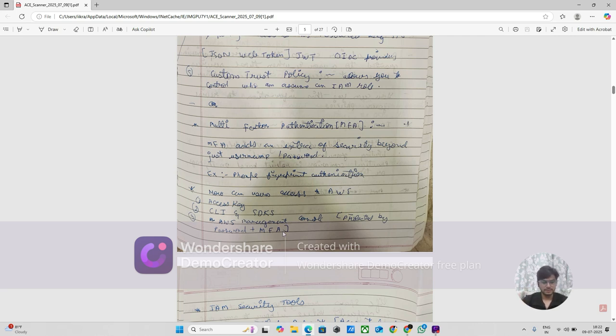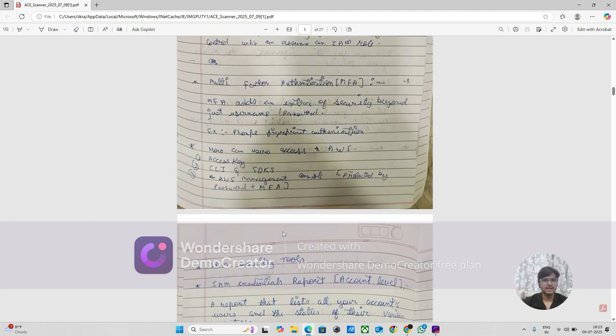I have MFA protection: when I log in from the root account, I enter my email and then my password. After that, multi-factor authentication asks me for one more code, from something like Google Authenticator, and I have to give that, and only then can I log into the account.